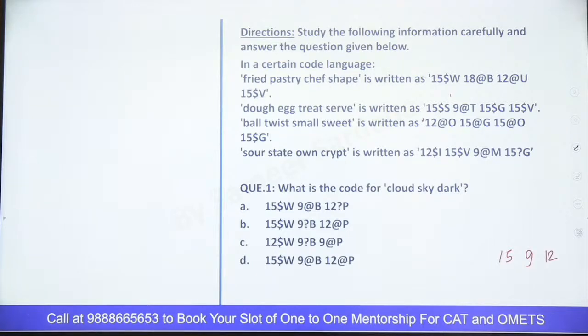And observe one thing carefully in this whole code. Look at this whole thing. In the whole code, there are only 2 symbols getting used. Yes or no? How many symbols are being used? The dollar sign is used, the at the rate sign is used, and the question mark. That's it. Only 3 symbols are used. So there has to be something common in all these numbers, right? Because in this whole code, the question mark symbol is used for only one, and for all the others the at the rate and dollar signs are used.